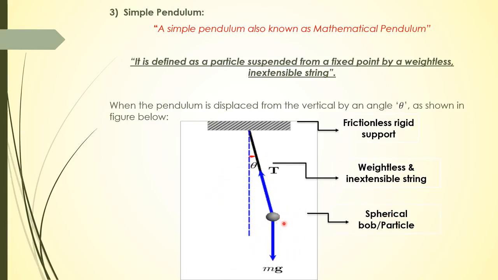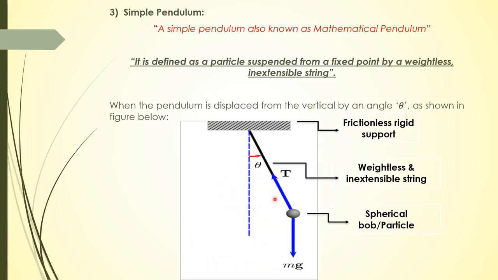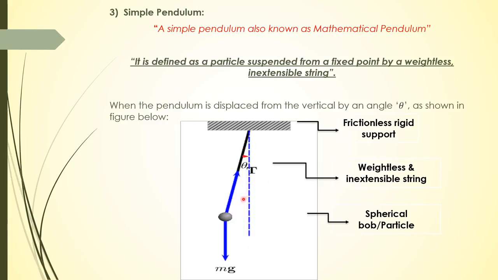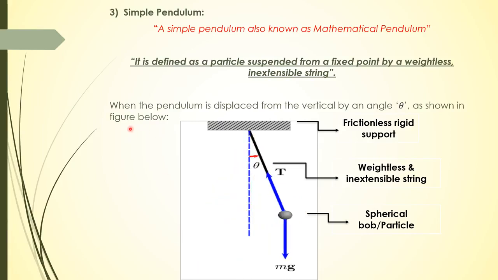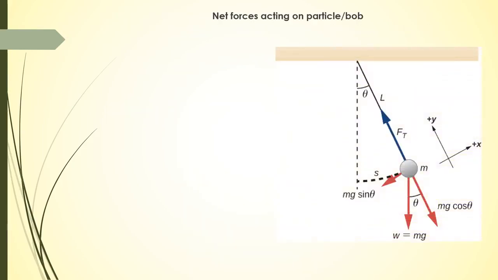The weight of this particle acts perpendicularly downward, while tension acts upward. And if you displace it by making an angle theta and release, it will oscillate between two extreme points. Now, a net force is acting on a particle or a bob.